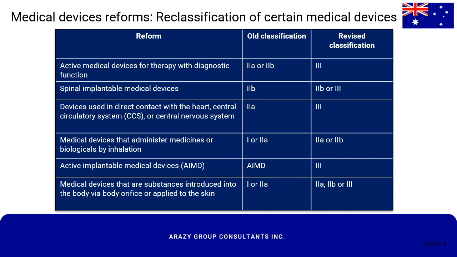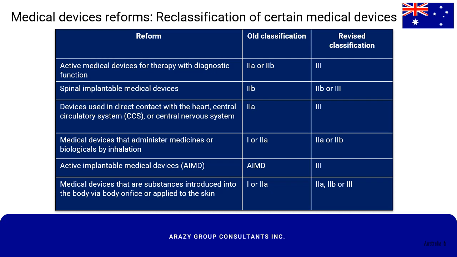For the inclusion applications that were submitted before November 25, 2021, the applications will be assessed and the device will be included in the ARTG under the old classification rules. However, the sponsor needs to notify the TGA either before May 25, 2022 or within 2 months of the start date of the ARTG entry, whichever is the later date.